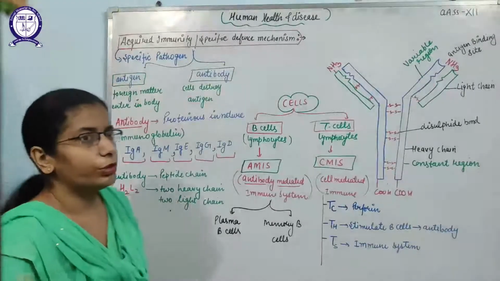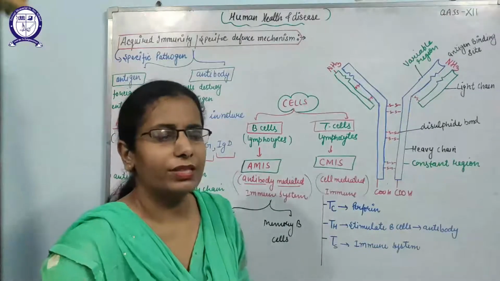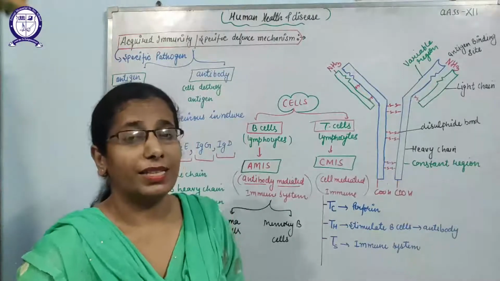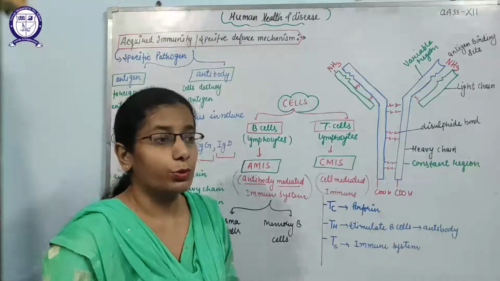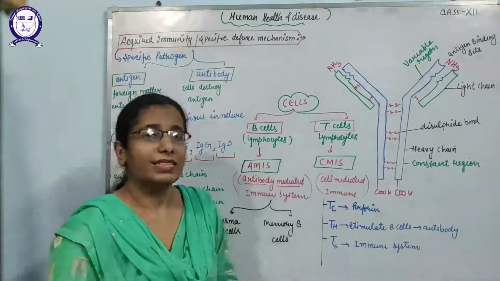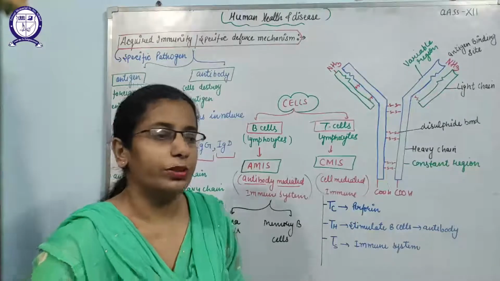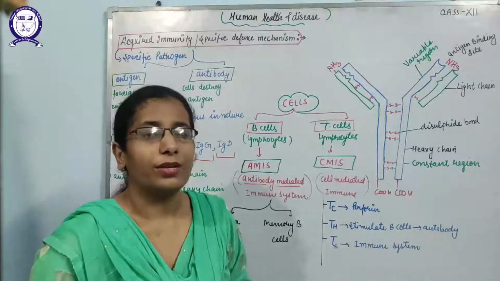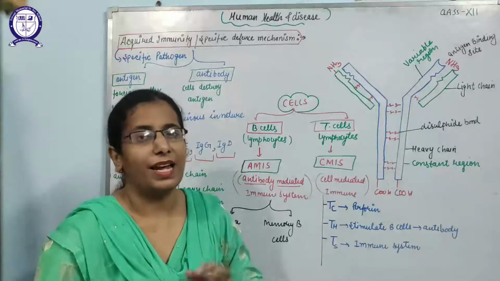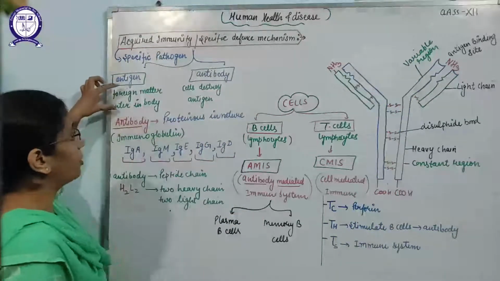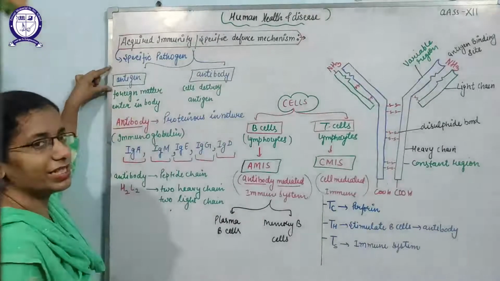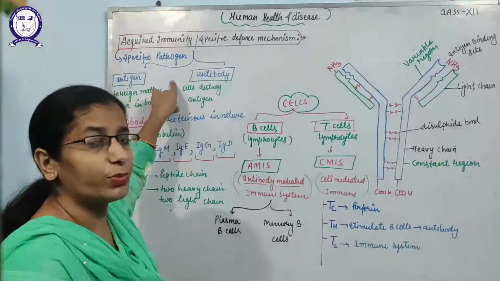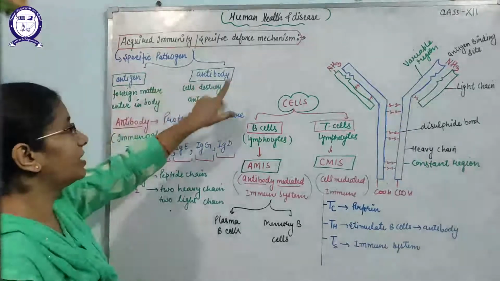In acquired immunity, you must know two terms: one is antigen and the second is antibody. The pathogen, like bacteria, virus, protozoans, helminths, fungus, that enters into the human body to affect its normal working, or cause malfunctioning and infections, is known as the antigen. So the foreign matter that enters into the body is known as the antigen, and against that antigen, the special type of cells produced by our body is known as the antibody.